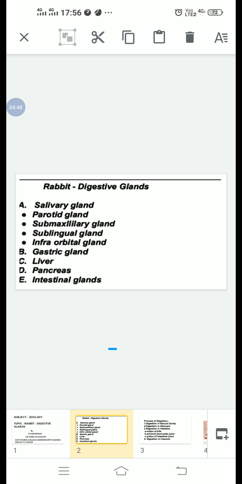First, parotid glands, second, submaxillary glands, third, sublingual glands, and infraorbital glands.